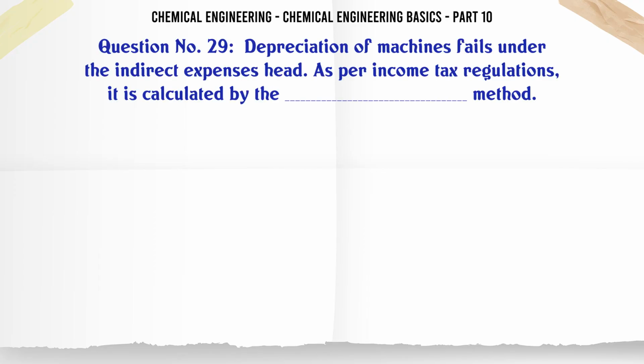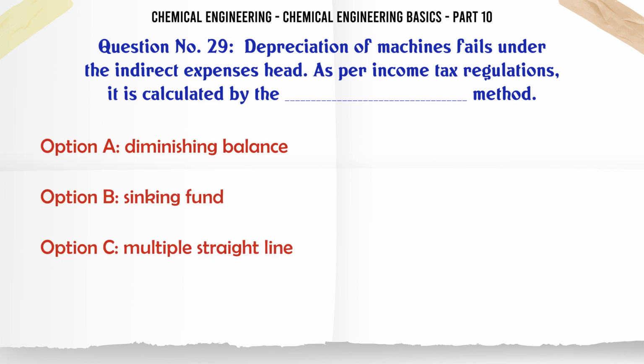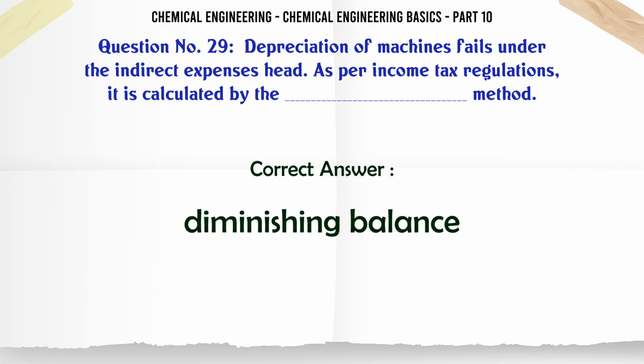Depreciation of machines falls under the indirect expenses head. As per income tax regulations, it is calculated by the method A. diminishing balance. B. sinking fund. C. multiple straight line. D. sum of the year's digit. The correct answer is diminishing balance.